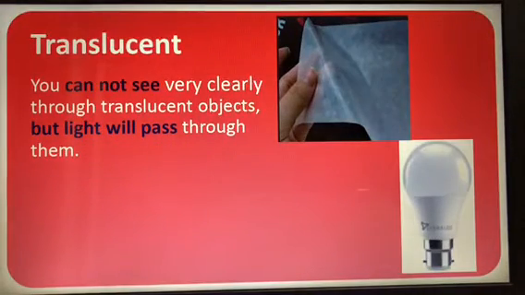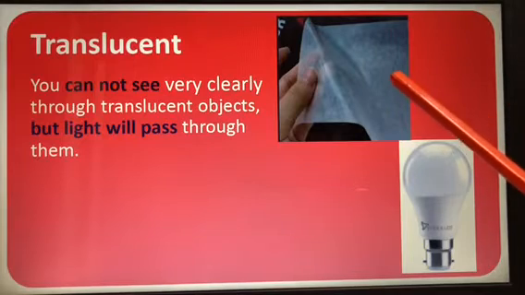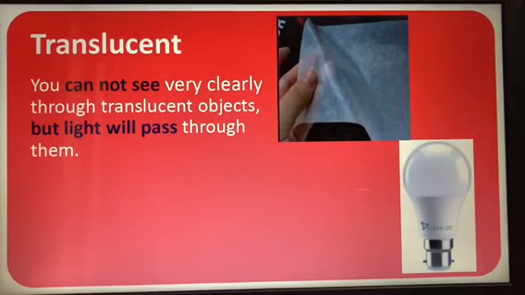Now the next type of object is translucent, which you have studied. So what are translucent objects? We cannot see very clearly through translucent objects, but light will pass through them. These are called translucent objects. For example, tracing paper, and this is a bulb.